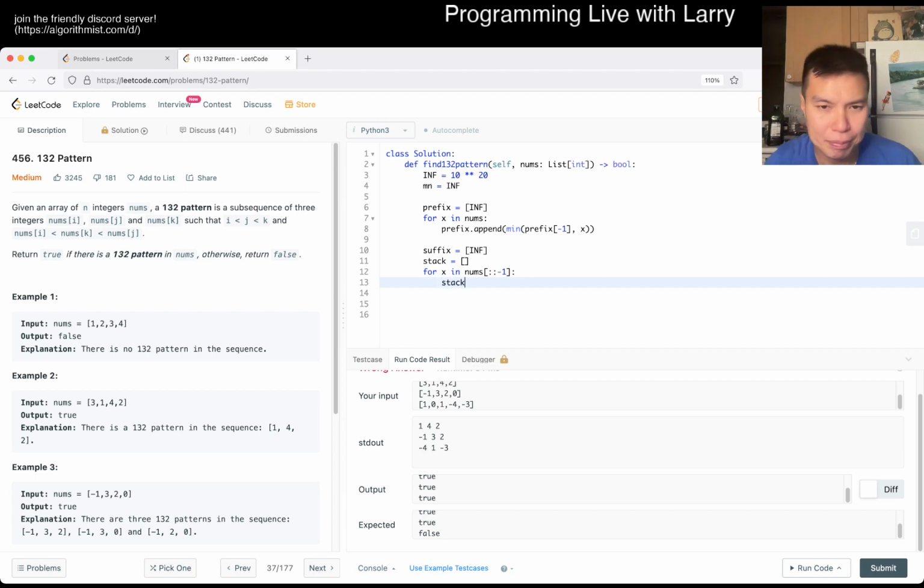And then, yeah. Basically, the first number is going to be infinity. So then now, if the stack is greater than 0 and, let's say, this number is bigger than this number, what does this mean, right?